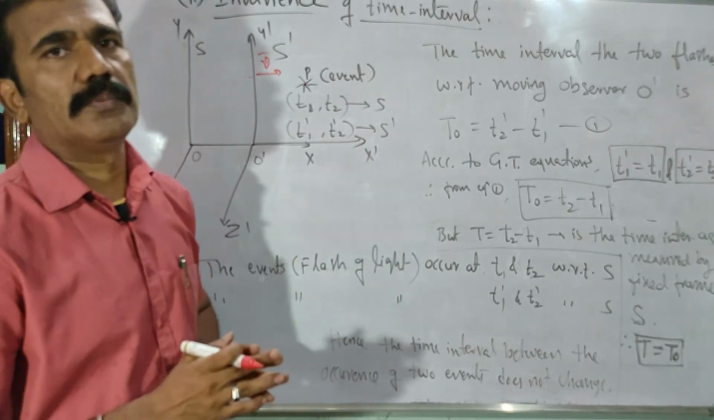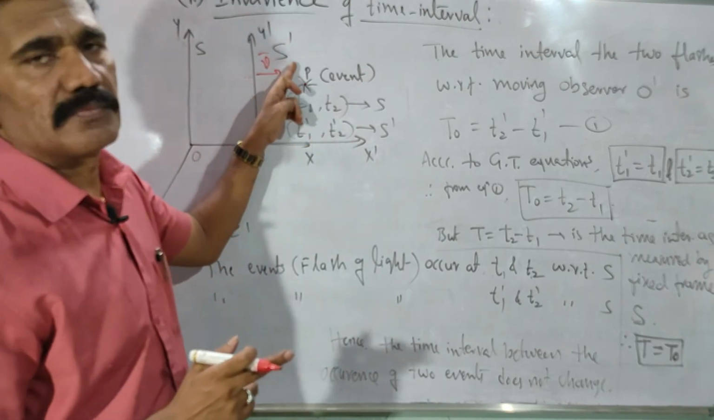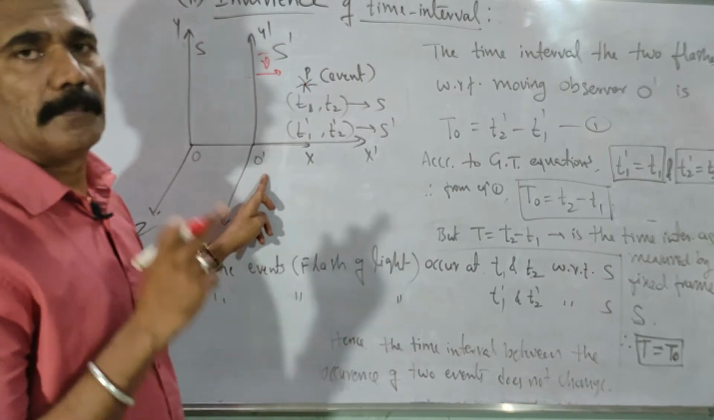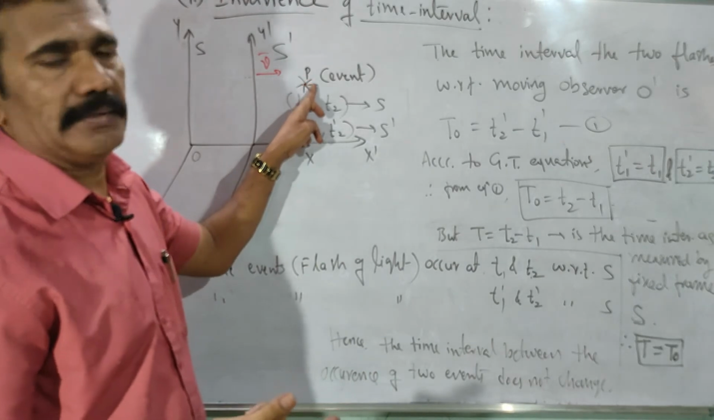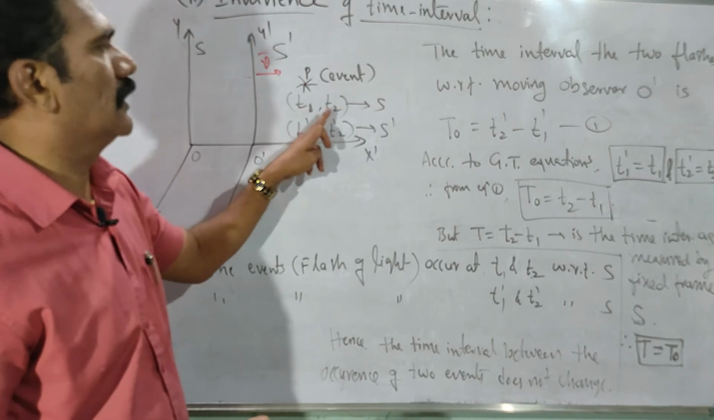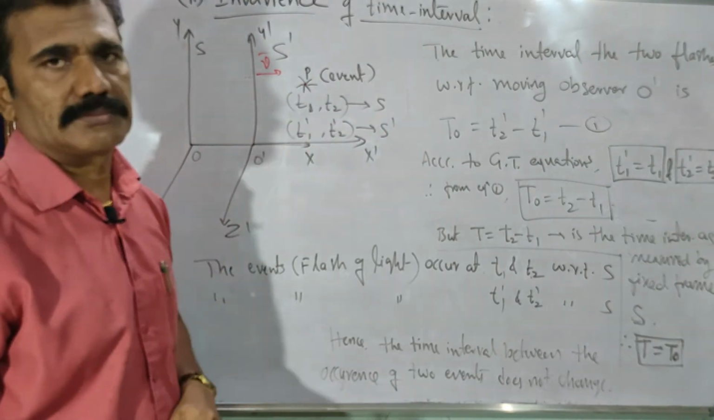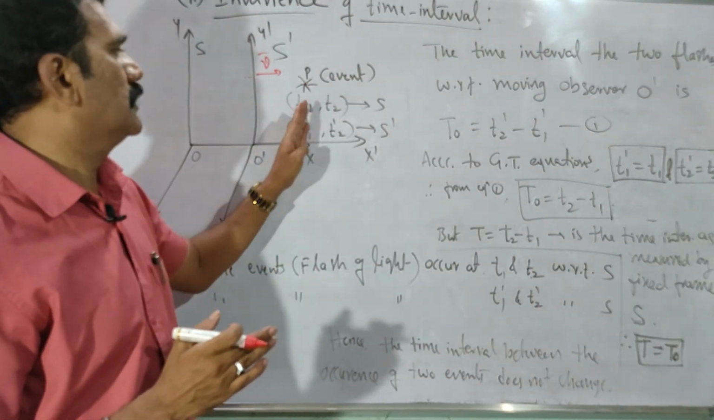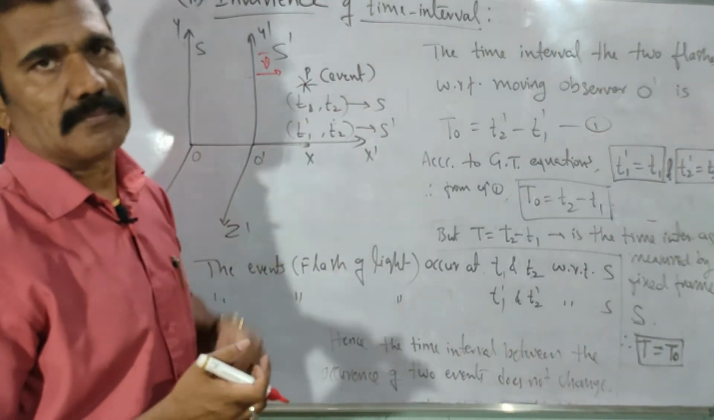Then certainly the time interval or time gap can be measured with respect to frame of reference S dash and as well with respect to S. So both the observers O and O dash are measuring the time interval between the two flashes at the point P. Clear? So the time measurements with respect to S are T1 and T2, and with respect to S dash we are considering T1 dash and T2 dash. The two flashes occur at T1, T2 and T1 dash, T2 dash with respect to S and S dash. Now the difference will give you the time interval, correct?